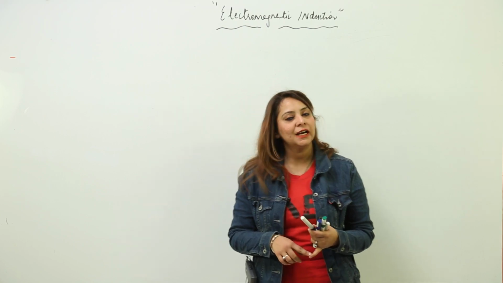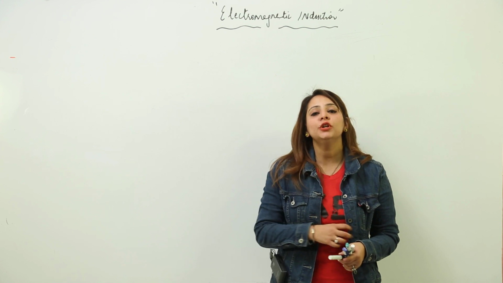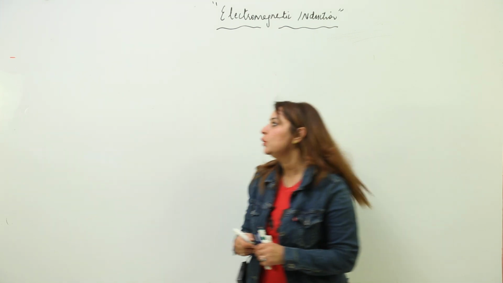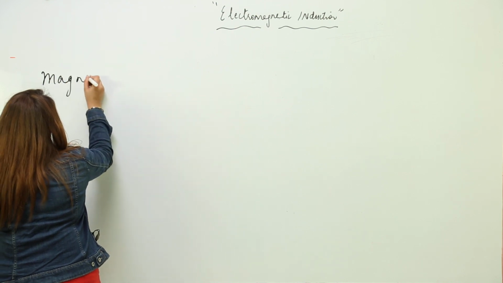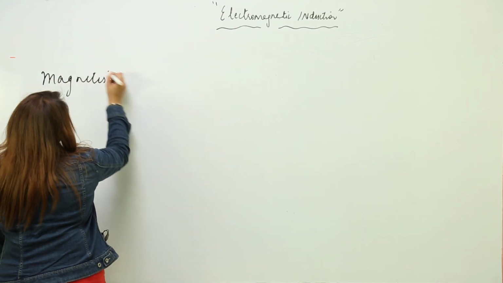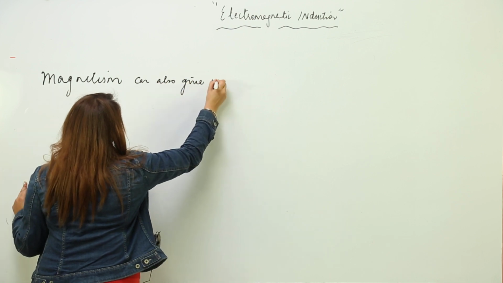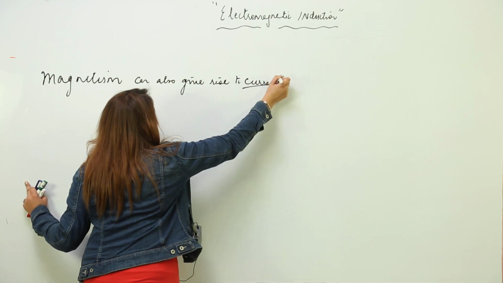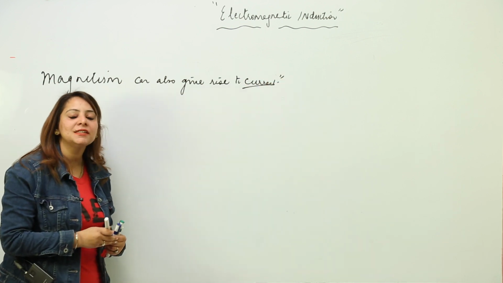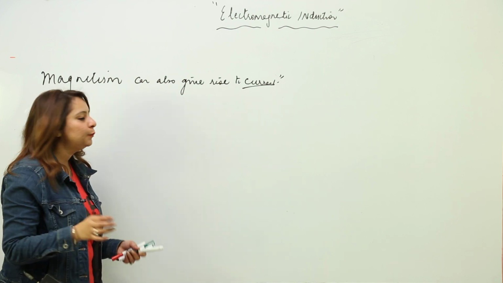Till now we have discussed that wherever the current is flowing, it gives rise to magnetism. So now I'm just going to show you that magnetism can also give rise to current. Though the intensity of current can be less, still the current can be produced as a result of magnetism. So how can we prove it?